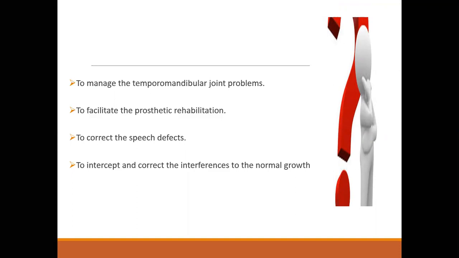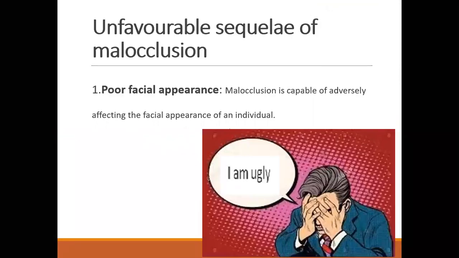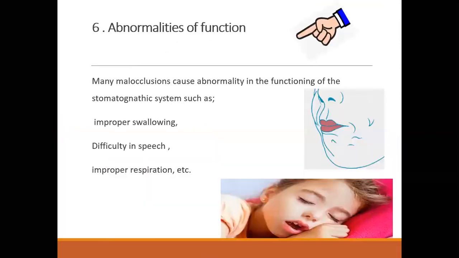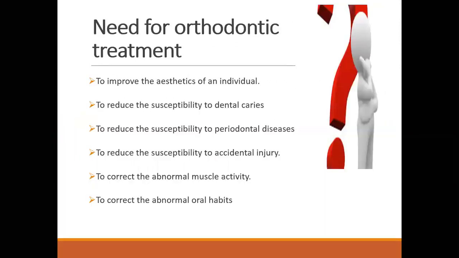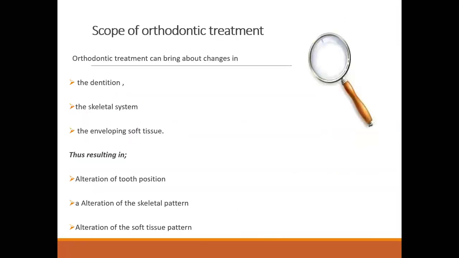To manage the temporomandibular joint problem, to facilitate the prosthetic rehabilitation, to correct speech defect, to intercept and correct interference to the normal growth. All those problems which we discussed before, which are occurring due to malocclusion, are supposed to be treated with orthodontics. This is the need of orthodontics, to treat all those problems.